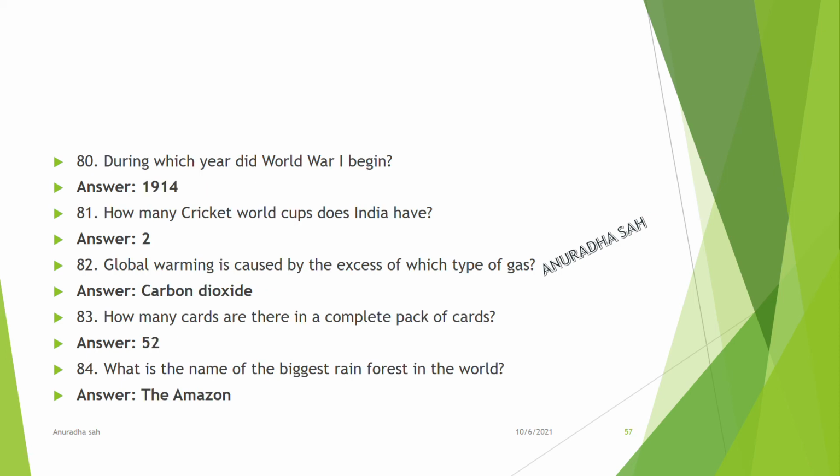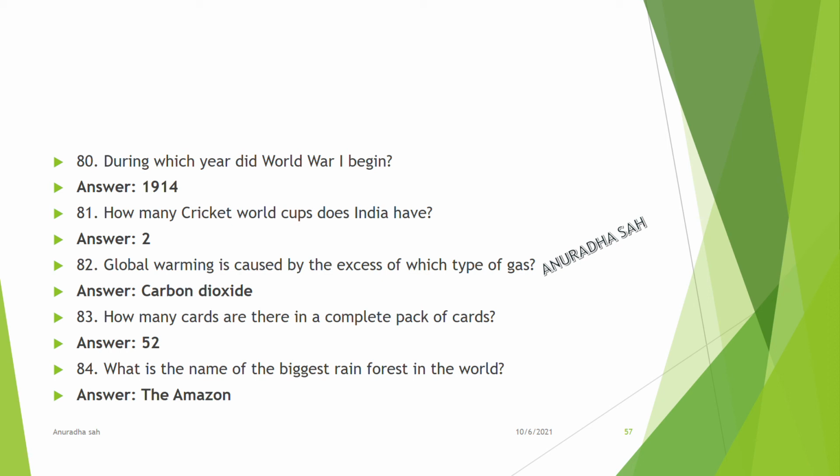During which year did World War I begin? 1914. How many cricket World Cups does India have? 2. Global warming is caused by excess of which type of gas? Carbon dioxide gas. How many cards are there in a complete pack of cards? 52 cards.